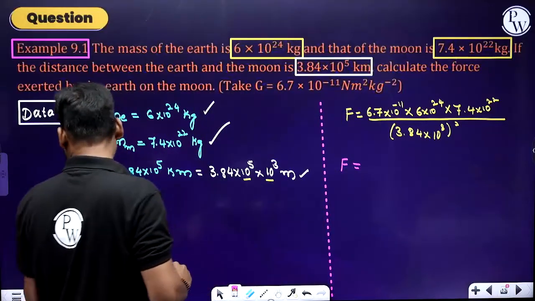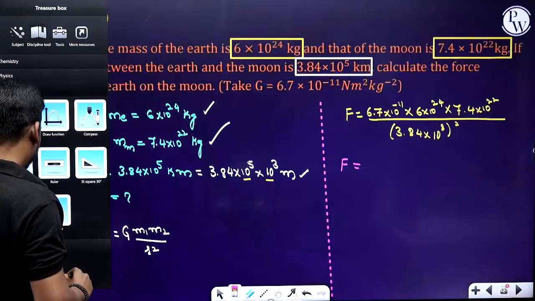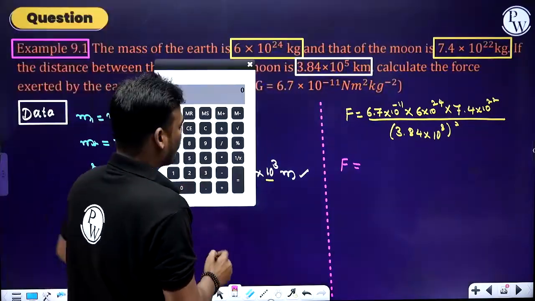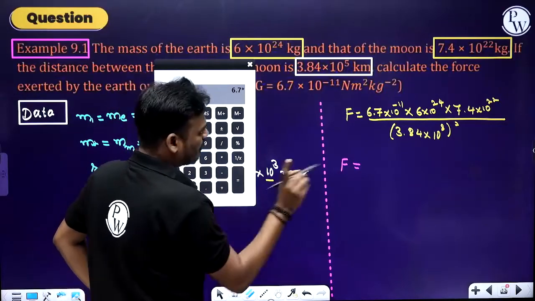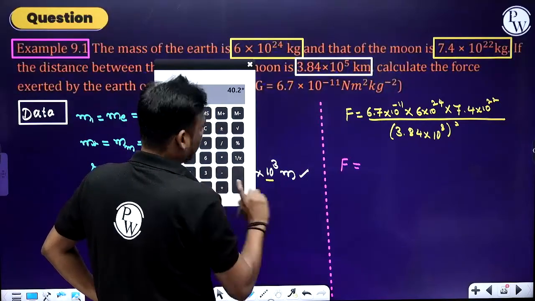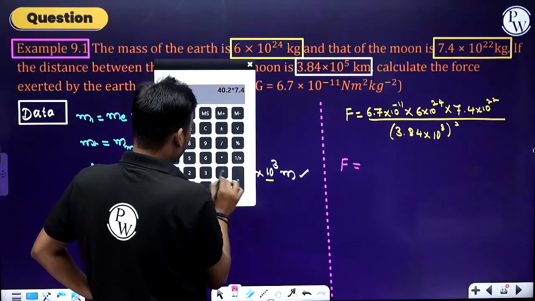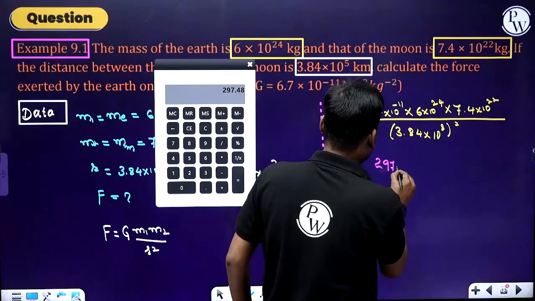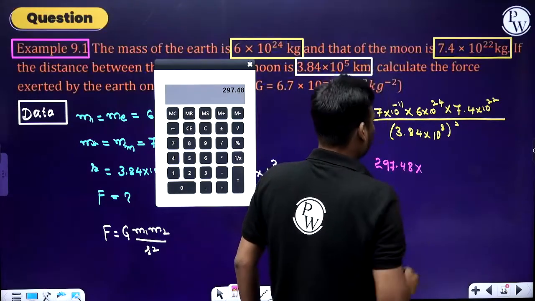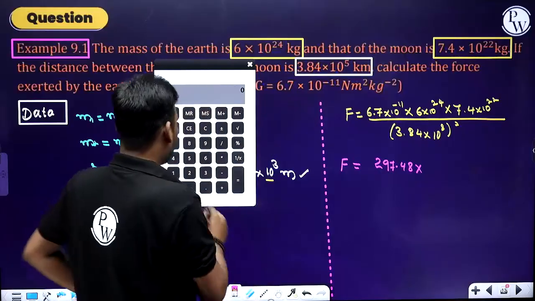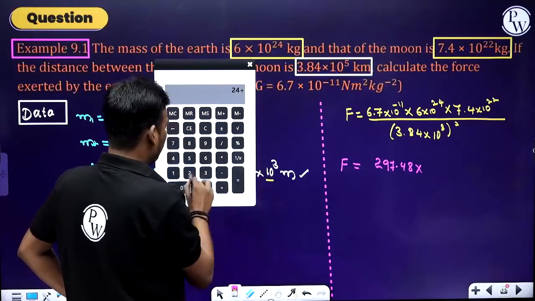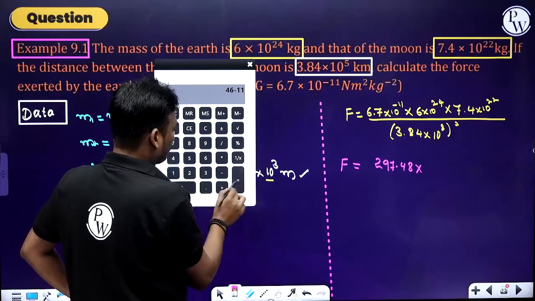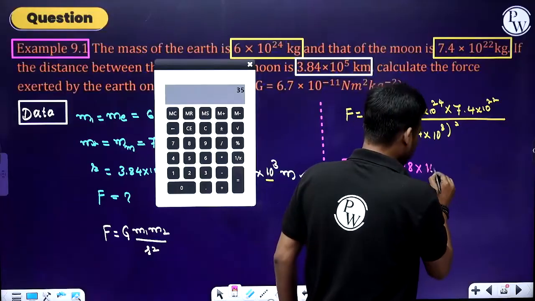So, let's use a calculator. First I'll multiply our numbers. 6.7 into 6 into 7.4 is 297.48, into powers: 24 plus 22 minus 11, it is 10 power 35.